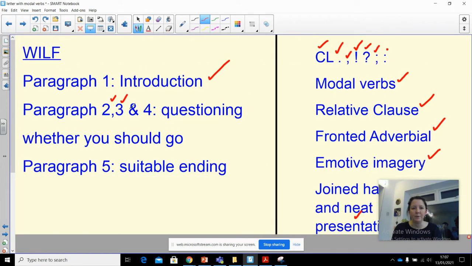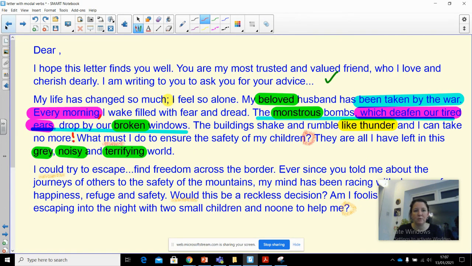I'm expecting from you 3, 4, 5 paragraphs with a suitable ending. What I mean by that is you're writing to a friend. She's obviously living in a dangerous place as well. So you might want to say, I hope you keep well. I'm thinking about you. Please pass on my love to your family, or I hope I do see you again. Maybe they won't see each other again. It's a very, very emotional letter.